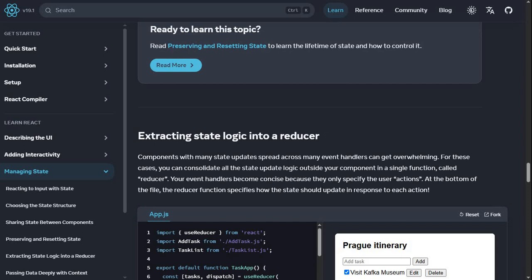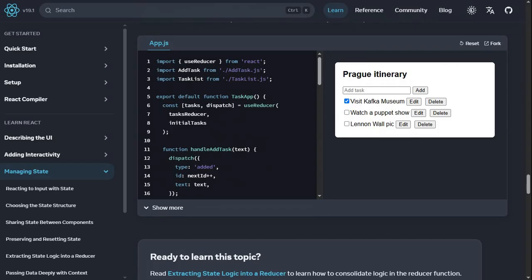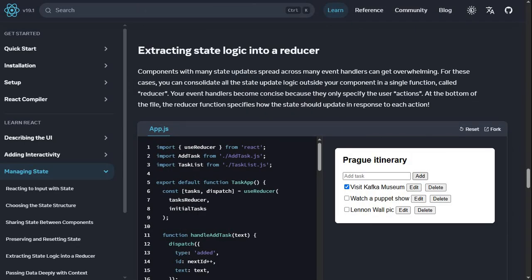Extracting state logic into a reducer. This is interesting. Components with many state updates spread across many event handlers can get overwhelming. For these cases, you can consolidate all the state update logic outside your component in a single function called a reducer. Your event handlers become concise because they only specify the user actions. At the bottom of the file, the reducer function specifies how the state should update in response to each action. Okay, yeah, so we can edit, delete, add, all based on ID because these are all the same.